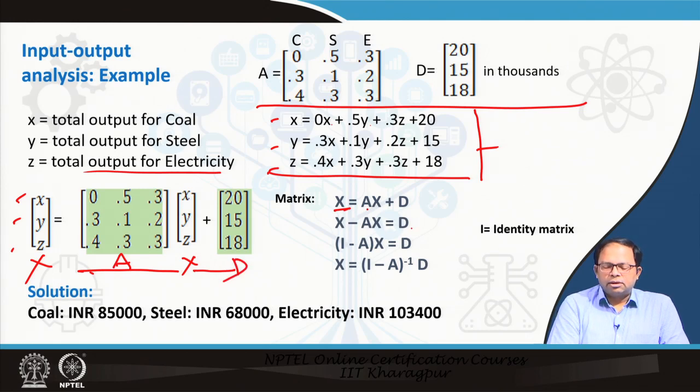Then X minus AX equal to D, then I can take an identity matrix I, and take X common, so this becomes the identity matrix I minus A, into X, equal to D, and X equal to (I minus A) inverse times D. So, we take the identity matrix minus A, then the inverse of it, and multiply it with D and then we will get the value of X. If I solve this, I will be able to get the value of coal as INR 85,000, steel as INR 68,000 and electricity as INR 1,03,400.